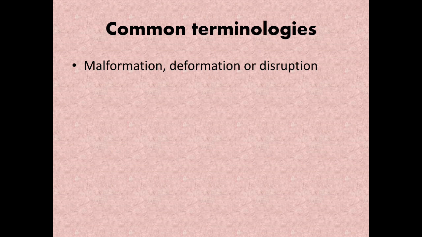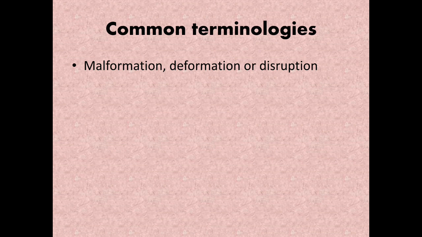But due to something, it can be chemical, it can be physical, or it can be anything, growth is arrested. So growth is disrupted. There is a process of disruption in its growth, so it's called disruption. Next comes malformation.